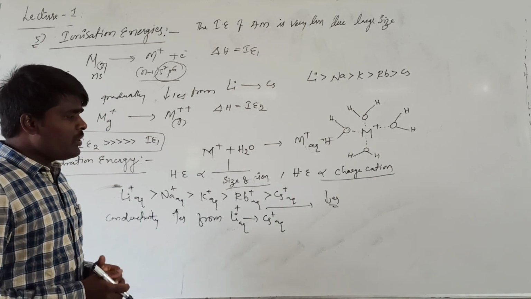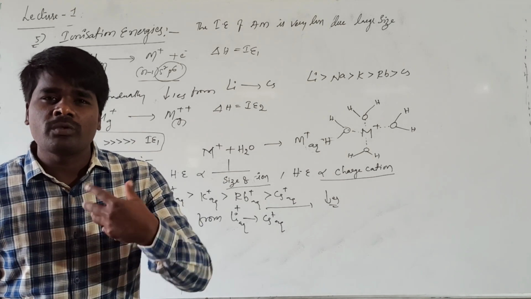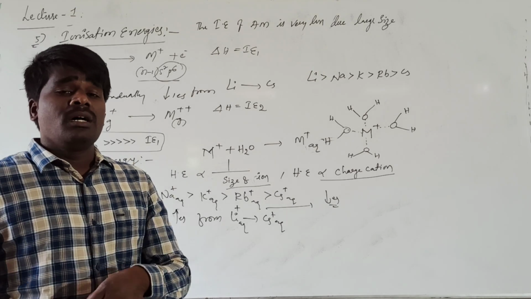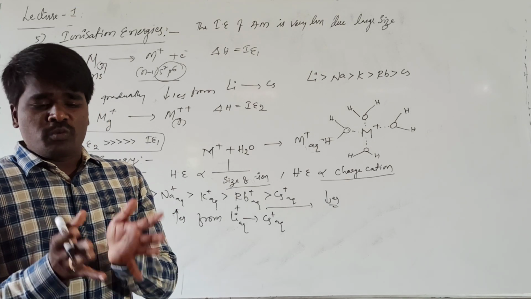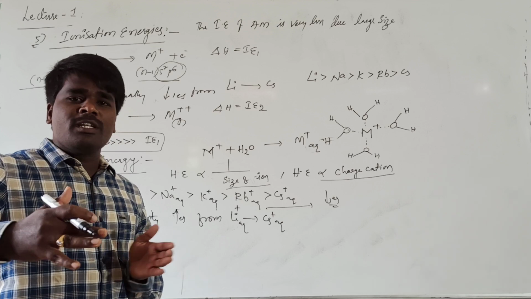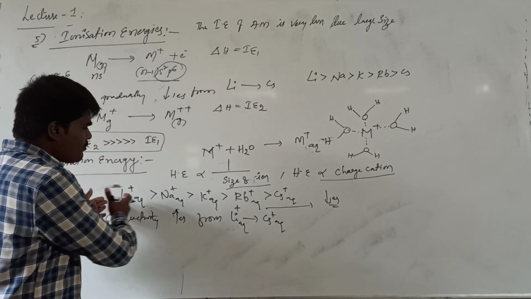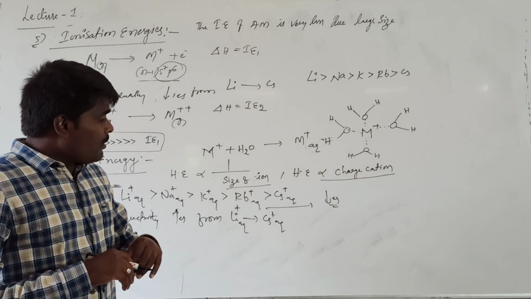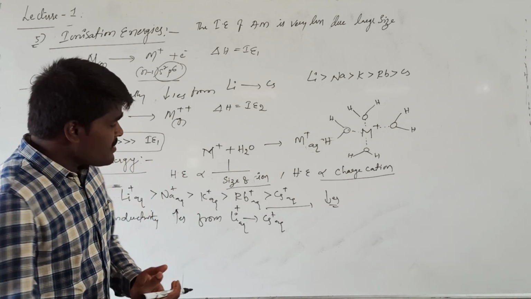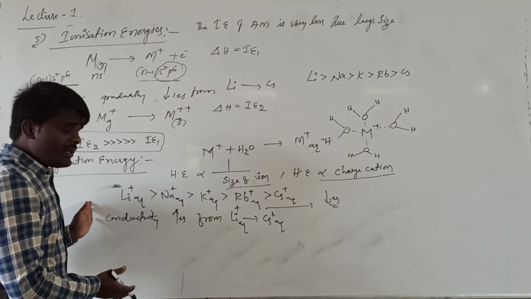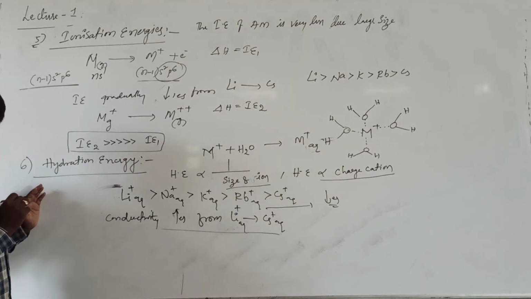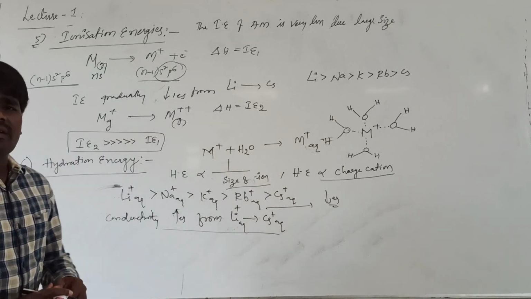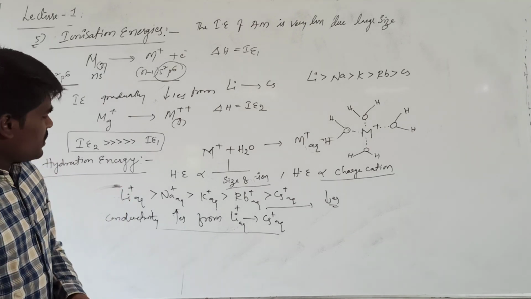Conductivity increases. We know that the conductivity will be directly proportional to the migratory aptitude of the ion, and the migratory aptitude of the ion will be inversely proportional to the size. Smaller the size, faster will be the movement of the ion. And what is happening from lithium to cesium? Size is decreasing. If the size is decreasing, the movement of the ion increases. As the movement of the ion increases from left to right, conductivity increases.